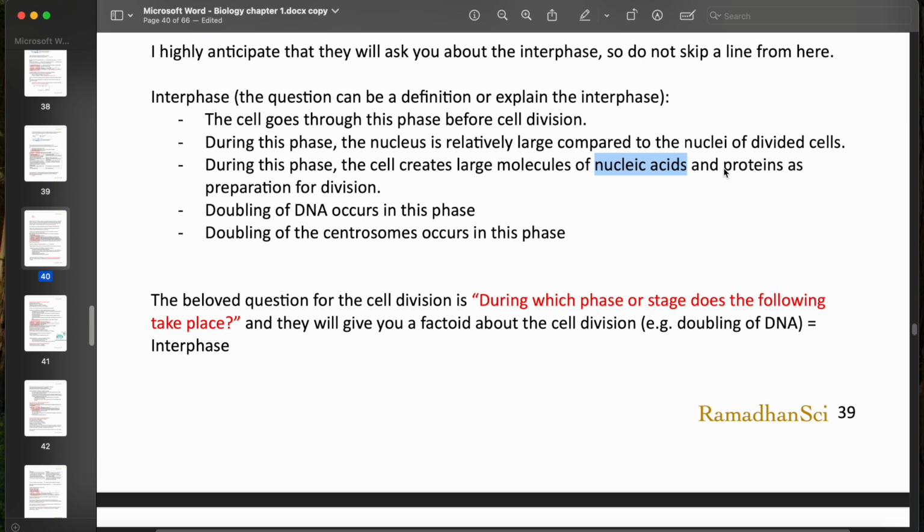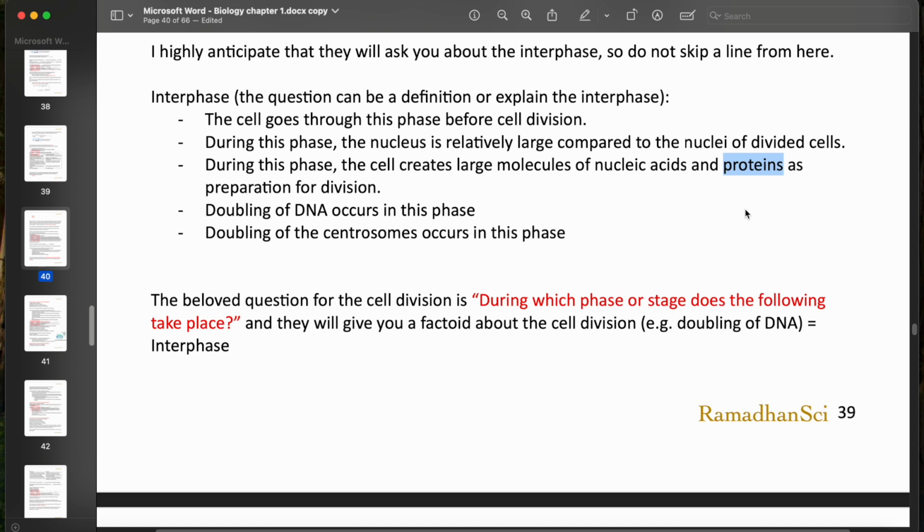And here we also have doubling of proteins taking place as well in the interphase. So doubling of the nucleic acids and the doubling of the proteins. So why do I need proteins? I want you to understand that in the structure of chromatin itself, chromatin is made up of the DNA and proteins.